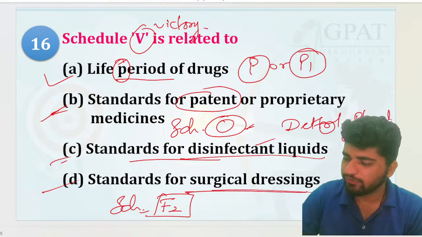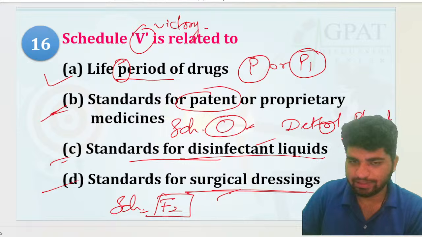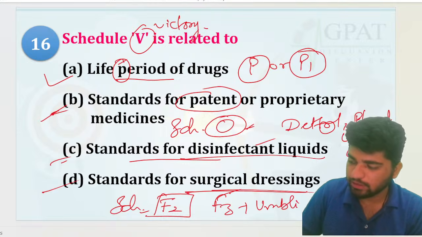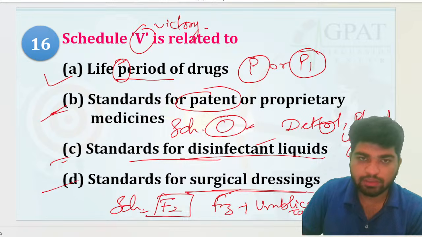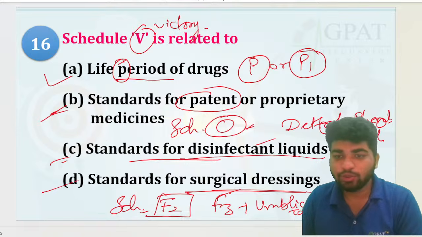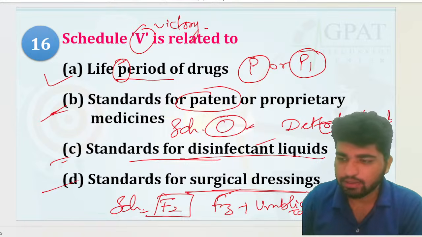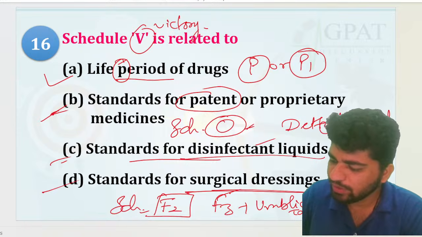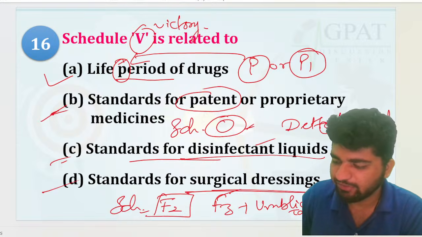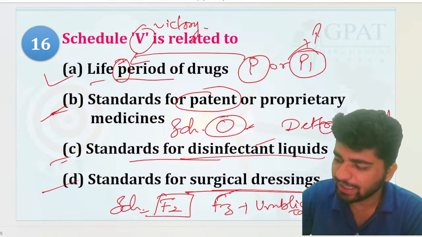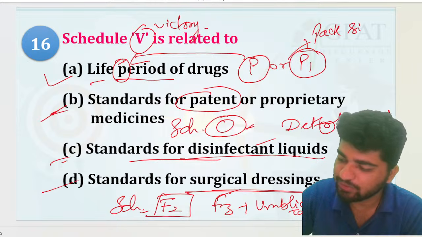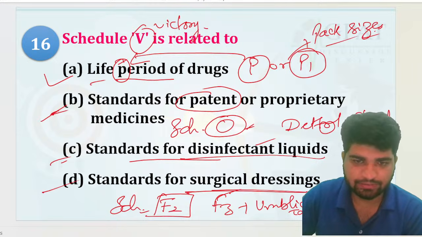चलो, शेड्यूल F2 है ना, that is for surgical dressings. F3 is for umbilical tapes, if you remember. मैं चाहूँ तो तुम्हें यहाँ पे पूरा शेड्यूल रिवाइज करा दूं, but I don't have much time to make you revise the things, but still okay. P1 is responsible for the period, है ना, life period of drug. P1 is for the pack size. पैक साइज, यहाँ पे कंफ्यूज नहीं होना. Okay, P1 is for pack size, right?